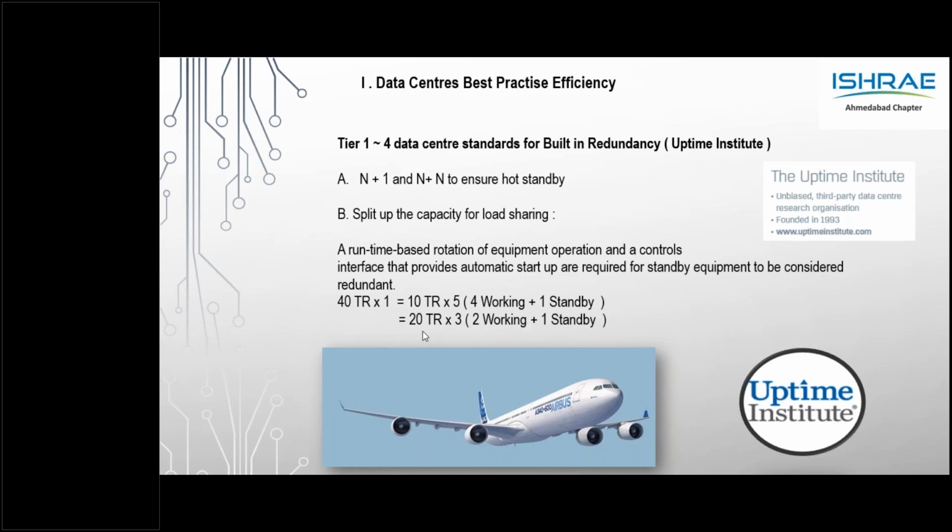So number one, N plus 1, N plus N kind of configuration with respect to tier 1, tier 2, tier 3, and tier 4 data center, and also look at the inbuilt redundancy, so that in case any of the units fails, you would have other units to back it up.